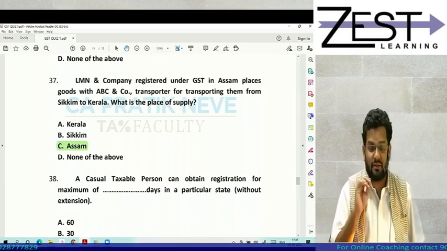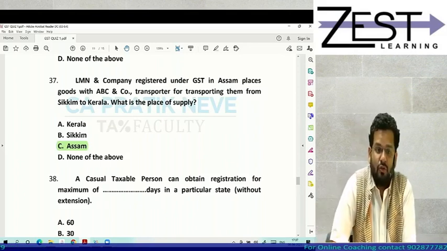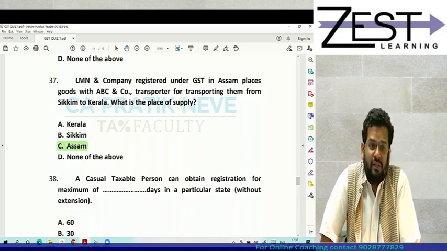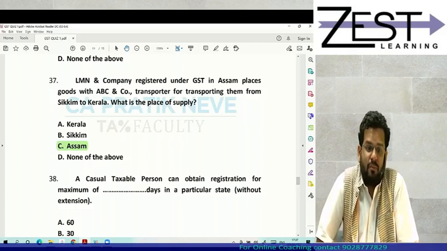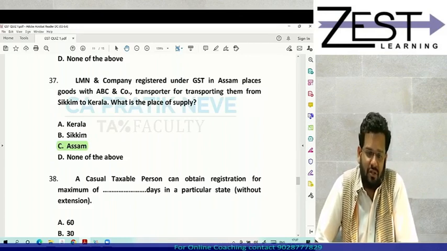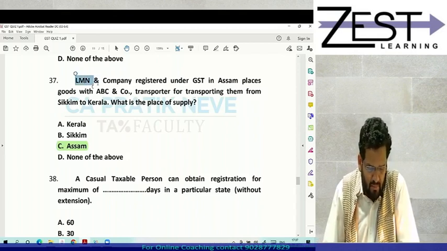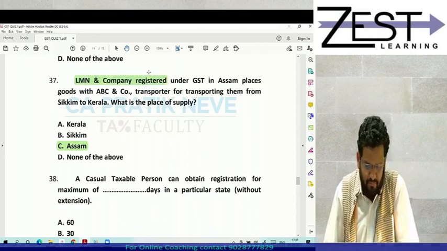That is services of transportation of goods. If it is given to a registered person, place of supply is location of such person, and if given to an unregistered person, then it is the place where the goods are handed over for their transportation. Here, recipient of supply is LMN and Company, which is registered.